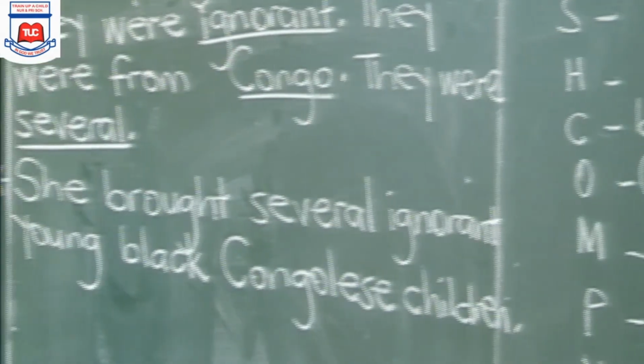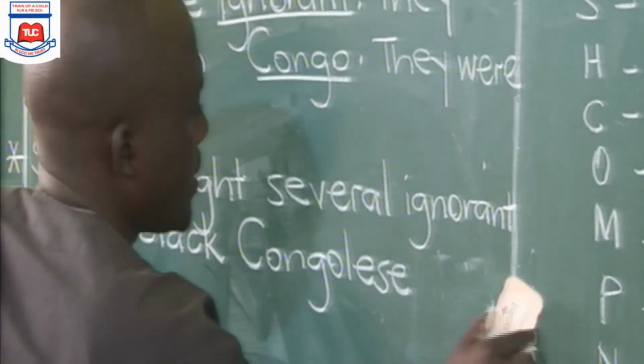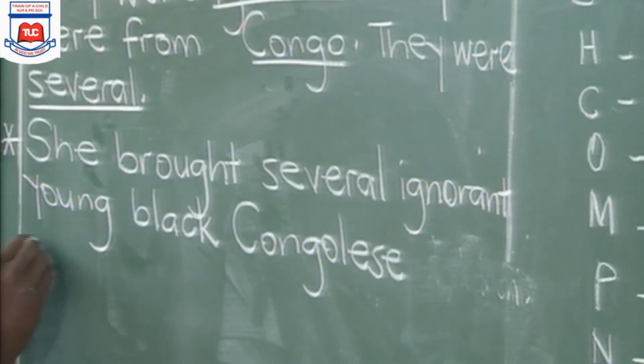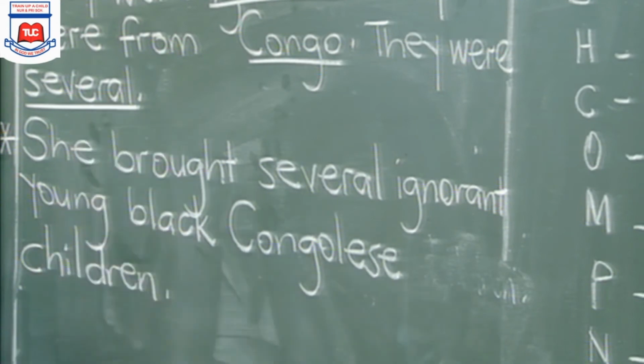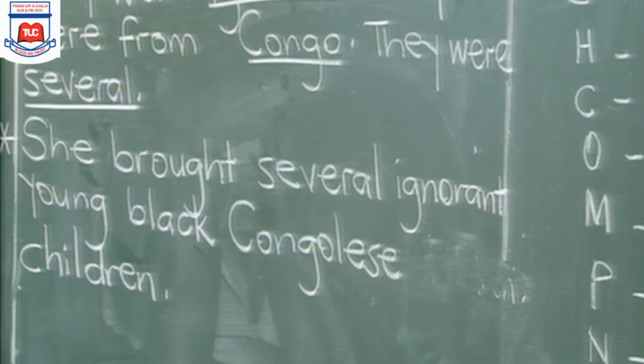When you do that, it means you've ordered your adjectives in their correct positions. Good. She brought several ignorant young black Congolese children.